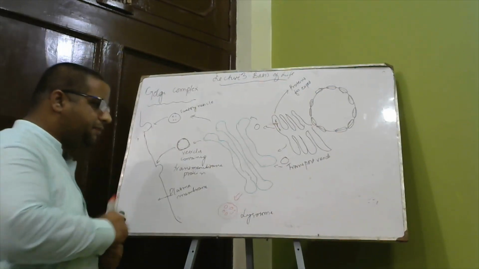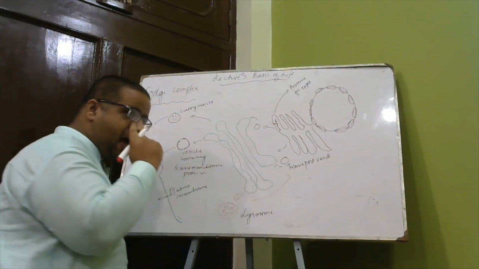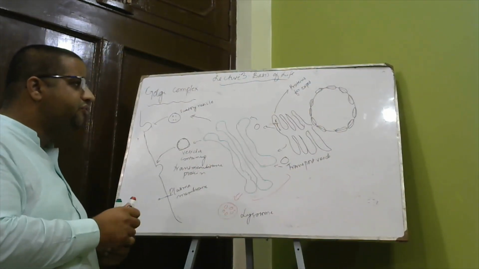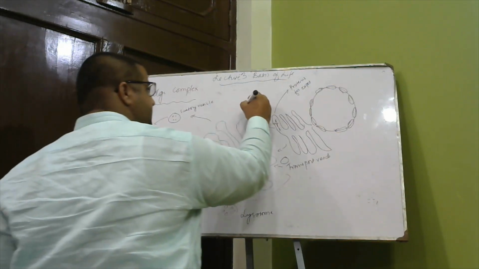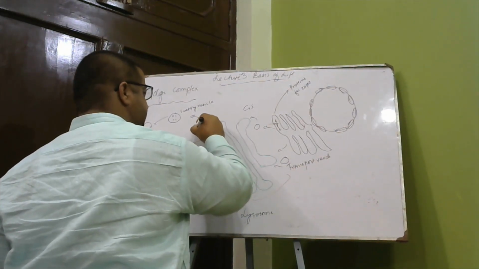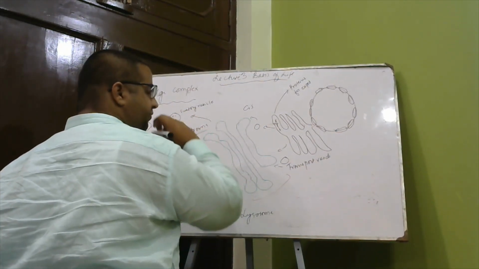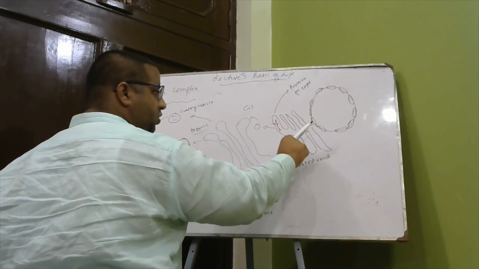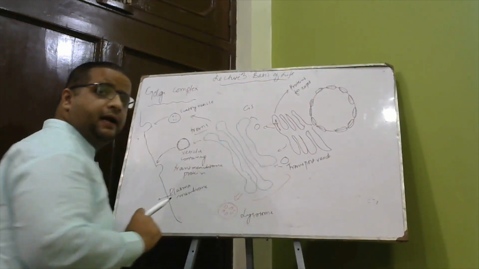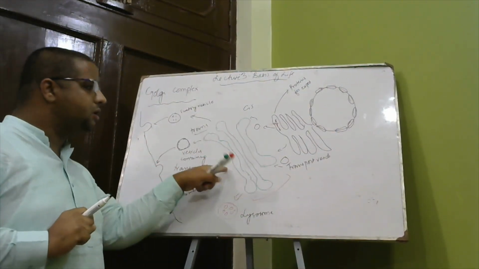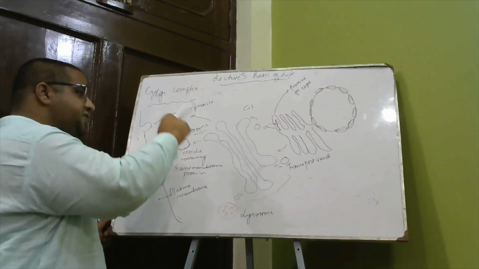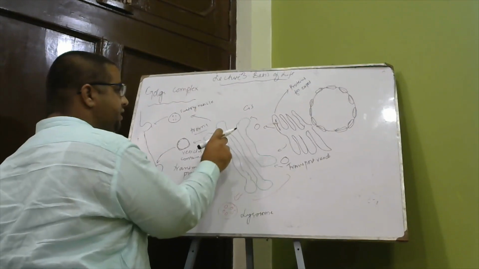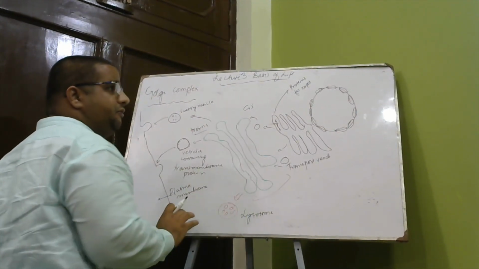So this is the Golgi apparatus. The Golgi apparatus is a stack of membranes, and basically it has two phases: one is the cis phase and the other is the trans phase. The cis phase is where the vesicles budding from the endoplasmic reticulum are attached to the Golgi complex, and from the trans phase the mature vesicles move from the Golgi complex to the various parts of the cell which require them.